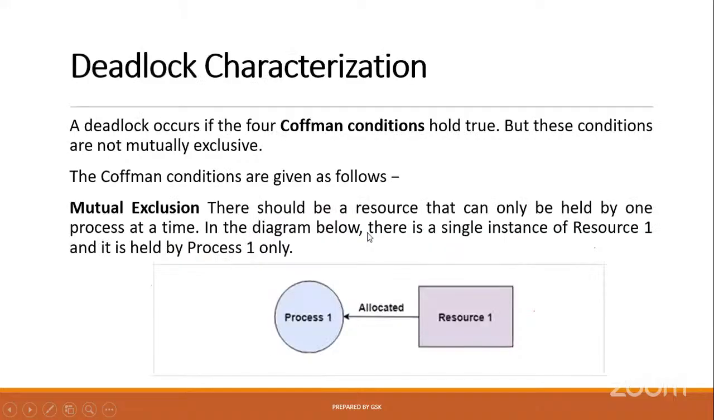Okay. And finally, you must remember that only when all four conditions hold true, all occurring at a time, can we say that the condition is deadlock. Suppose among these four conditions only three are true and one is false. We cannot say that it is deadlock. So this is about deadlock characterization.